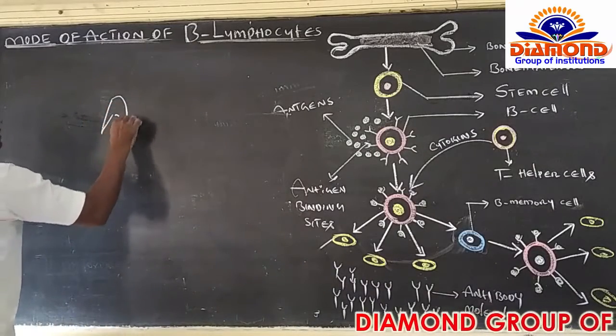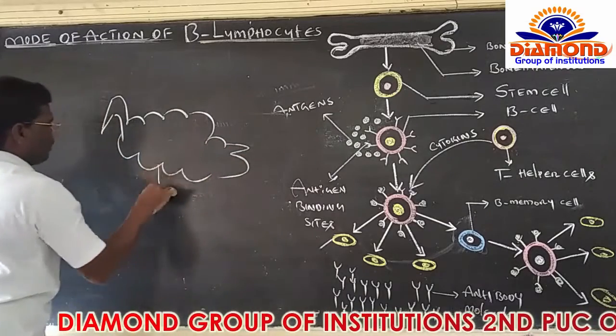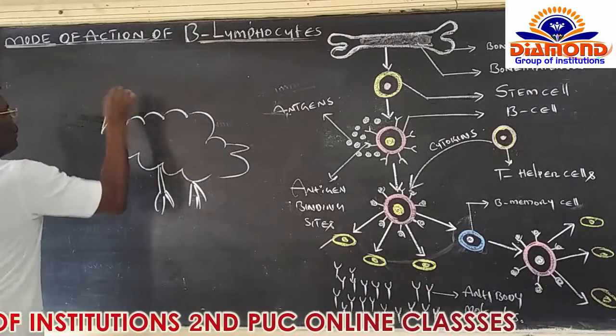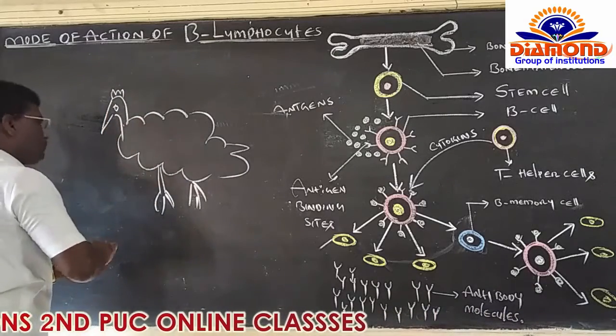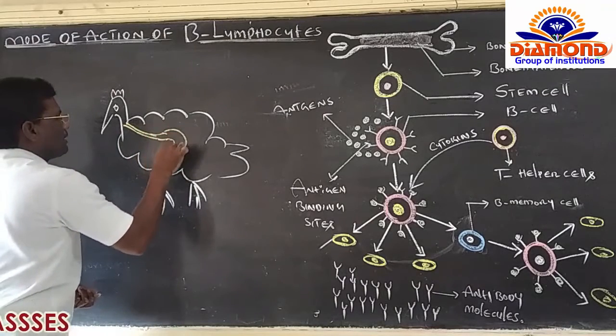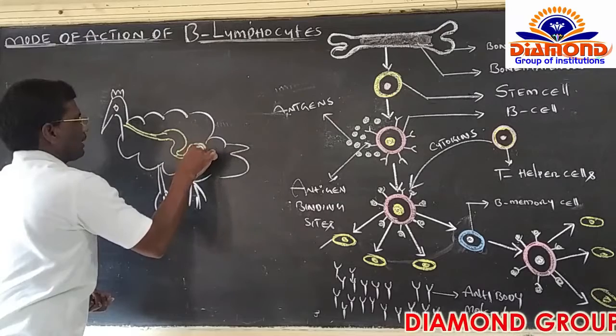In the case of birds, have a look here. I am going to draw one bird diagram. Okay, right? This is a rough diagram of one bird. Here the digestive system of the bird is present, right? This is the intestine and this is the stomach and this is a small intestine, right?